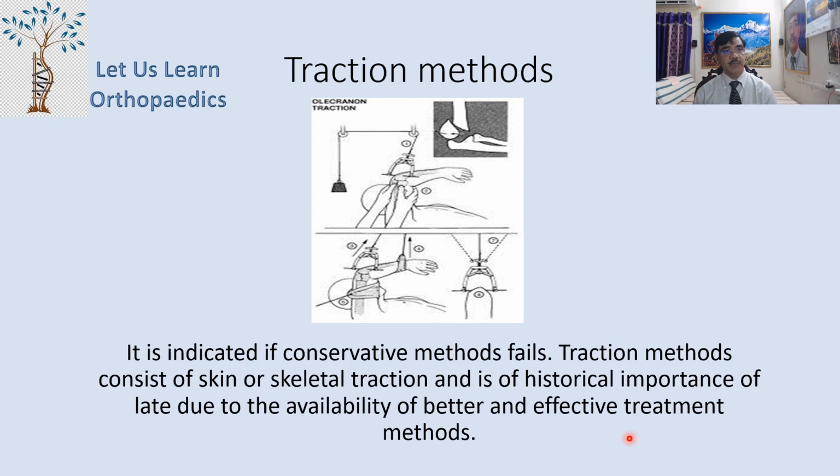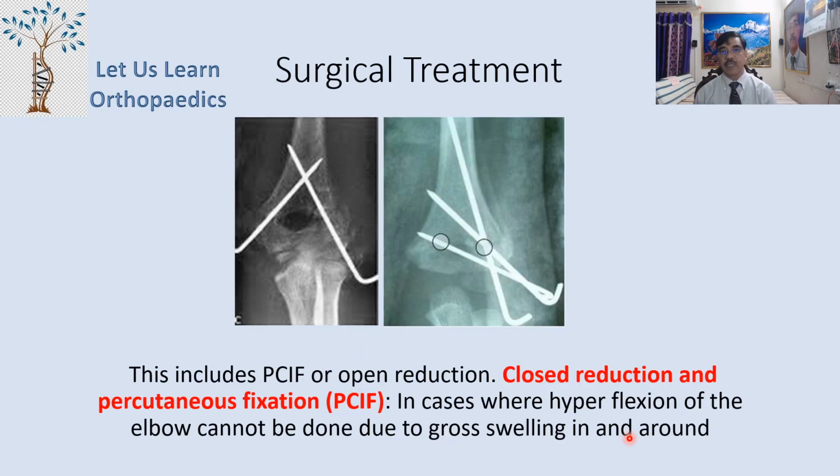Now, the traction method is indicated if the conservative treatment fails. Traction methods consist of either skin traction or skeletal traction, and now they have become of only historical importance of late due to the availability of better and more effective treatment methods, particularly as surgery has improved. Now, the surgical treatment includes percutaneous internal fixation or open reduction. The closed reduction and percutaneous fixation, we call it PCIF.